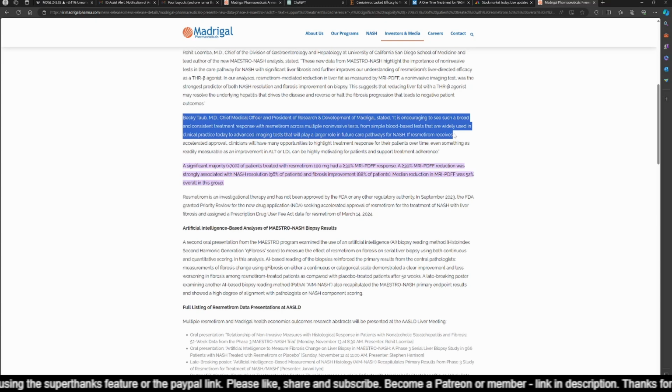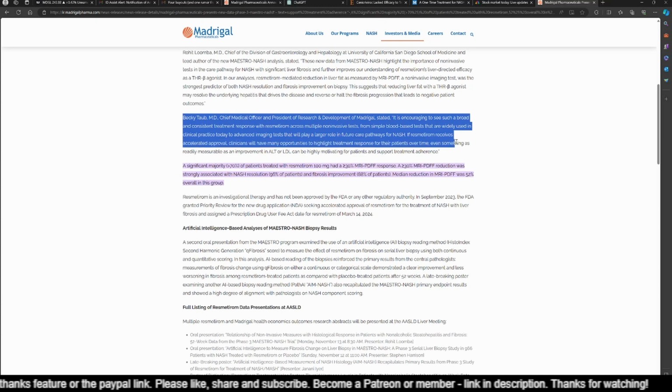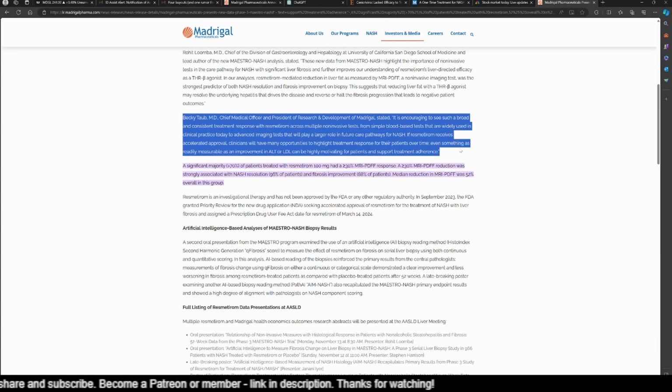If resmetirom receives accelerated approval, clinicians will have the opportunities to highlight treatment response for their patients over time. Even something as readily measurable as improvement in ALT or LDL can be highly motivating for patients and support treatment adherence."